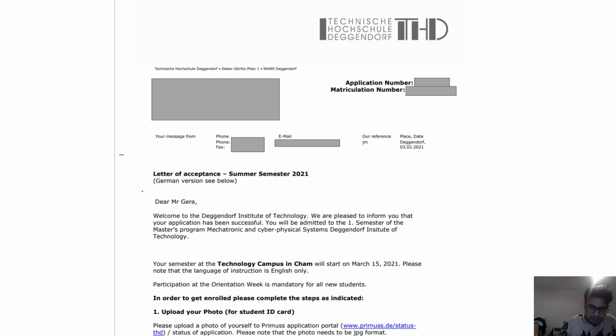Another example is from the university in which I am currently studying. This is the unconditional admit. Here you will see that they have written a letter of acceptance directly. No condition is shown here, and they give you the process of how you have to proceed for the enrollment. Here you need to accept the letter, get the enrollment, and start studying at the university.